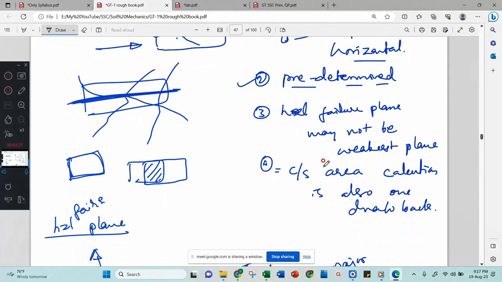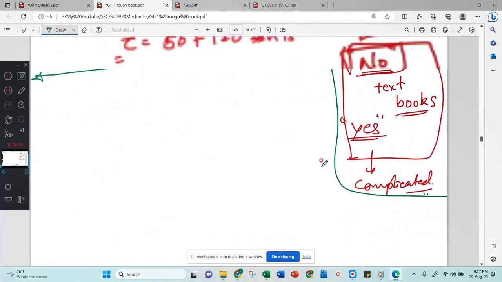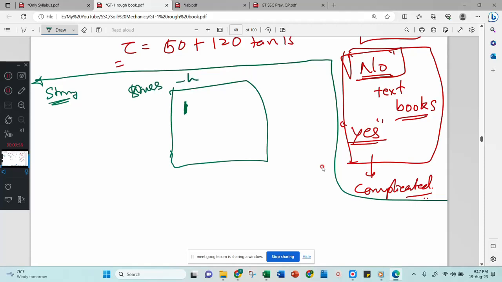The demerit is that the failure plane may not be the weakest plane. The failure plane may not be the weakest plane. I will give you one story. There is a room here, and in this room there are some people. I will give them stress as homework. This person can do 4 homeworks. If I give 5 homeworks to this person, he will die.